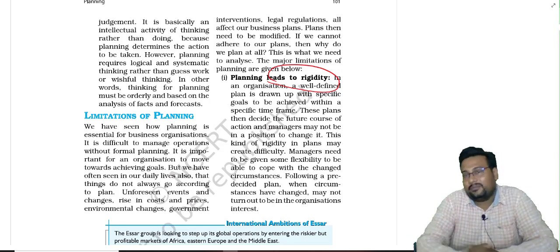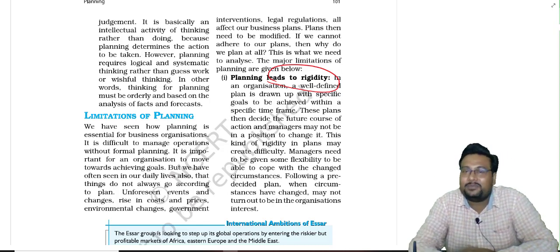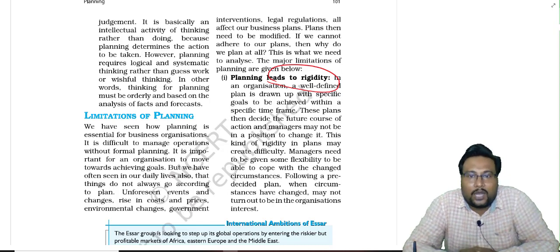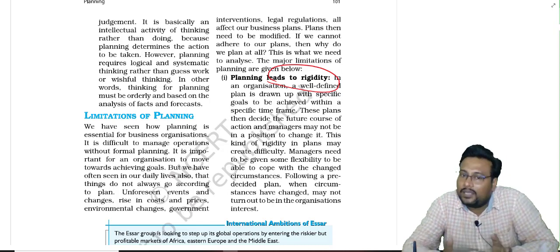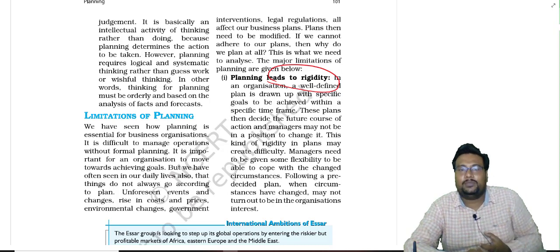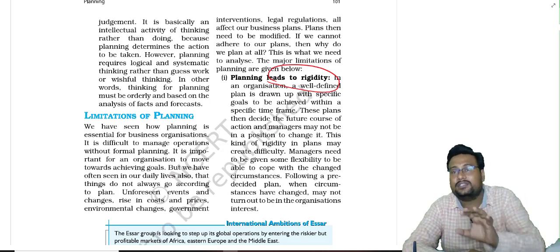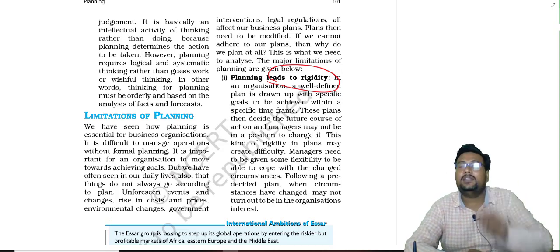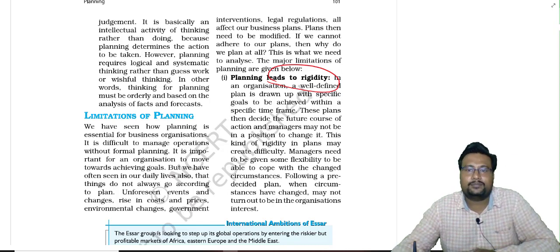Suddenly rain comes, there is a low chance, but suppose it comes, then our advance thinking fails. We have to face the problem of wastage of resources. So a manager needs some flexibility, but planning is rigid, and because of that it is a limitation of planning.